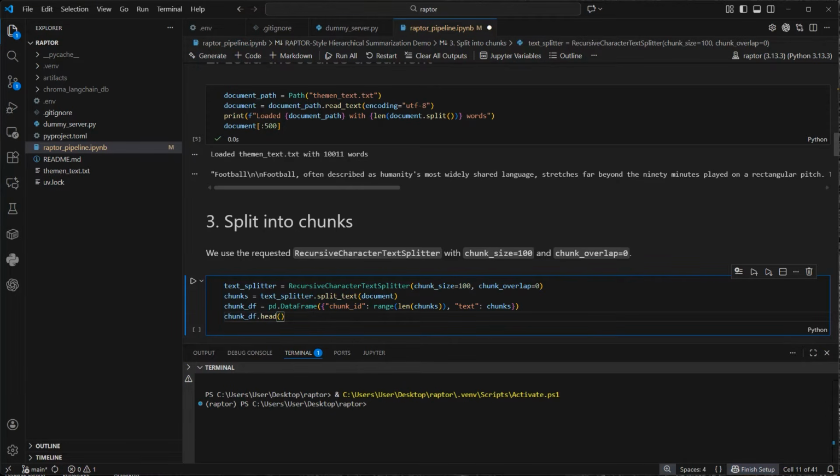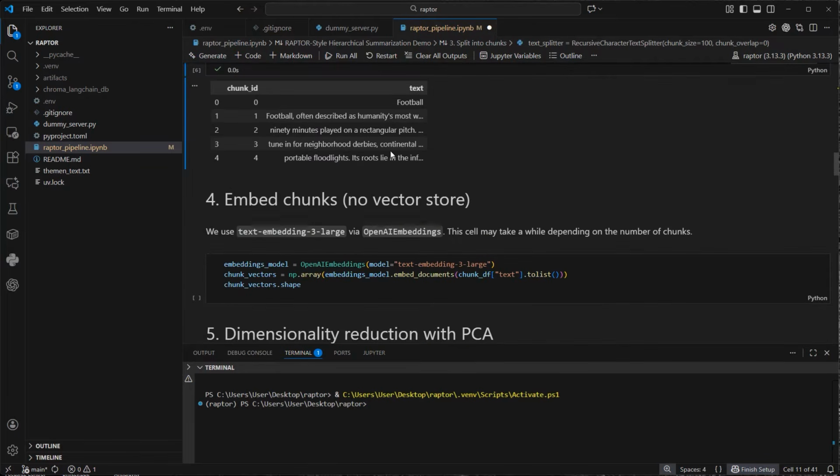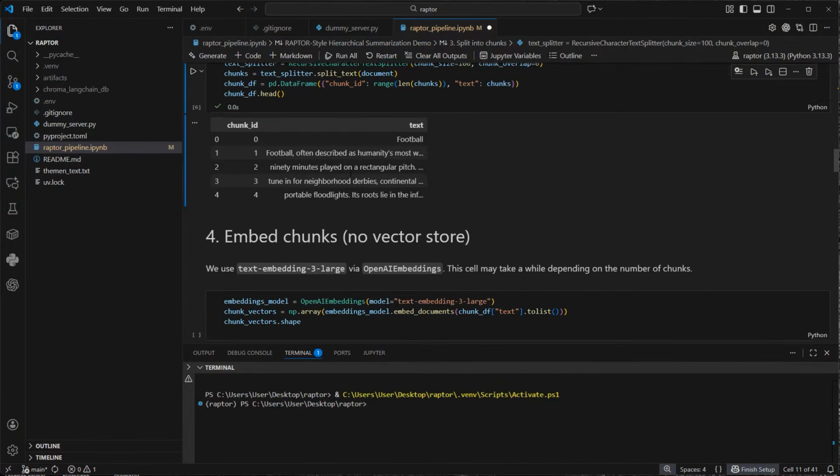We do that because this makes it easier to run k-means clustering over that. Pandas is just the perfect package for any classical machine learning techniques. So let's run that. That should still be pretty quick. And here is our data frame with a chunk, chunk ID and the text. We do that for, I guess, a few thousand documents.